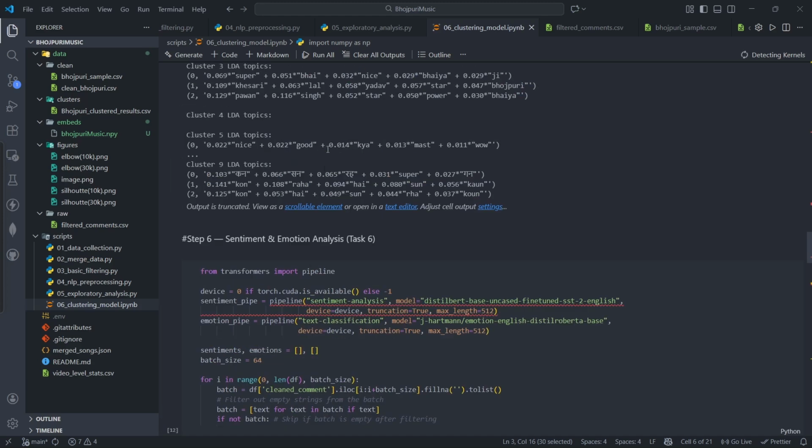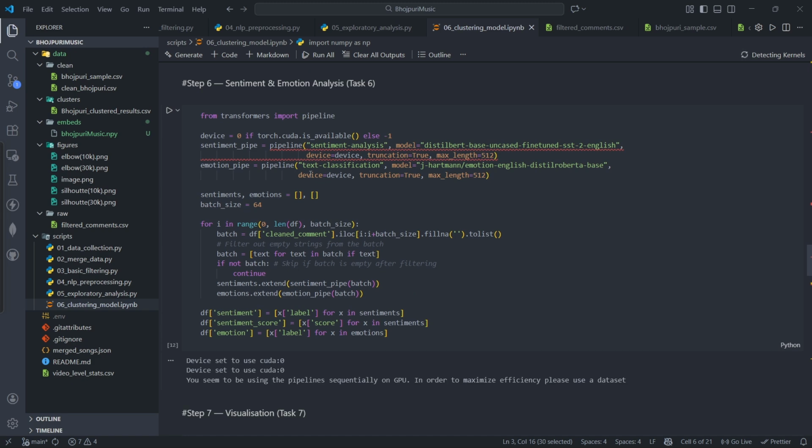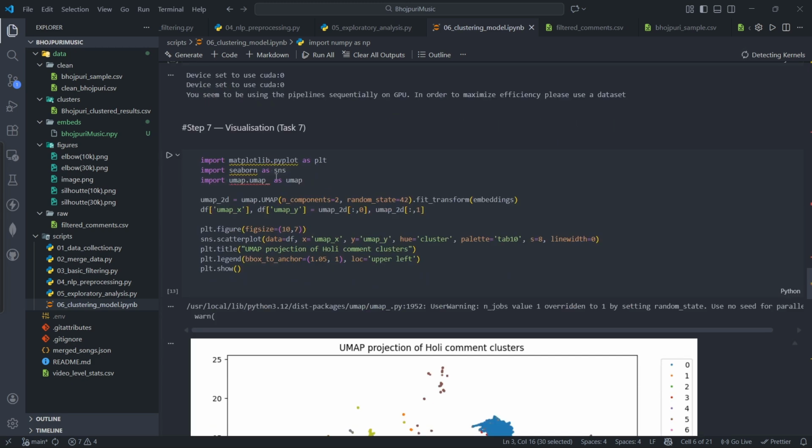Some basics, additional tasks such as sentiment and emotion analysis. For sentiments, there is a free open source model called Distilbert base fine tune, and for the emotion pipeline, there is a model from J Hartmann, emotion English. These two are used for the emotion and sentiments.